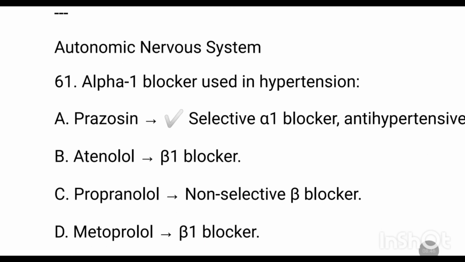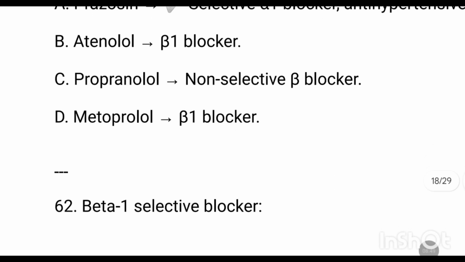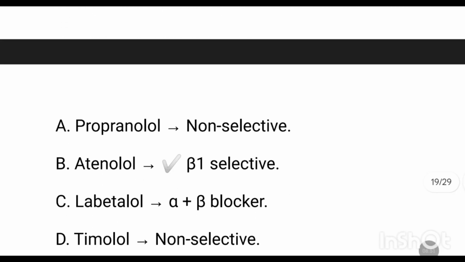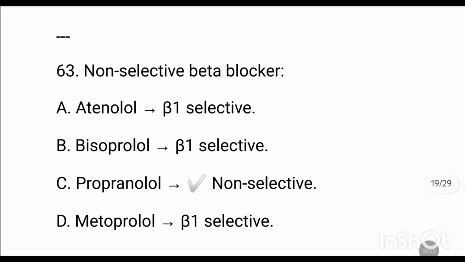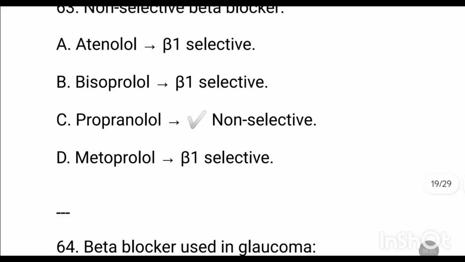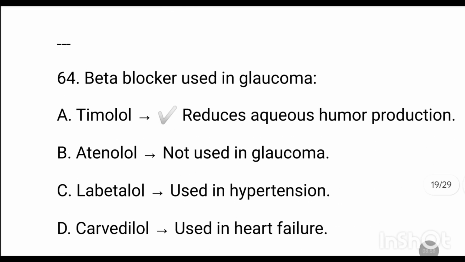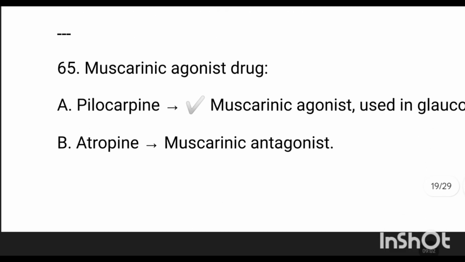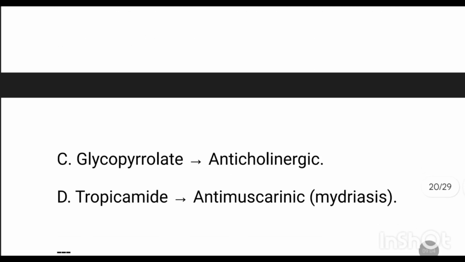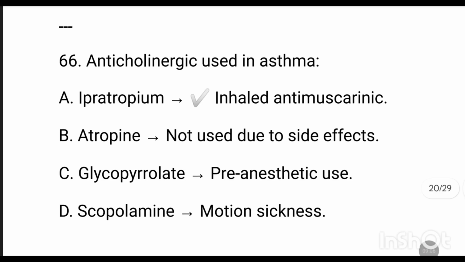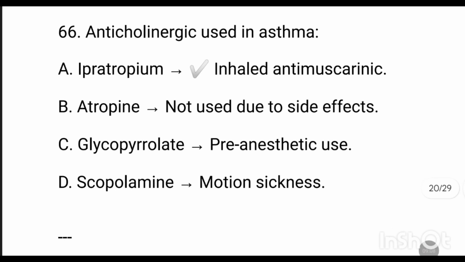Alpha-1 blocker in the autonomic nervous system is prazosin. Beta 1 selective blocker is atenolol. Non-selective beta blocker is propranolol. Beta blocker used in glaucoma is timolol. Muscarinic agonist drug is pilocarpine. Anticholinergic drug used in asthma is ipratropium.